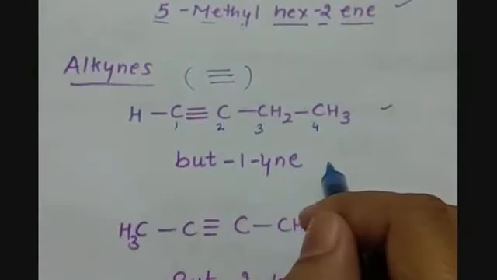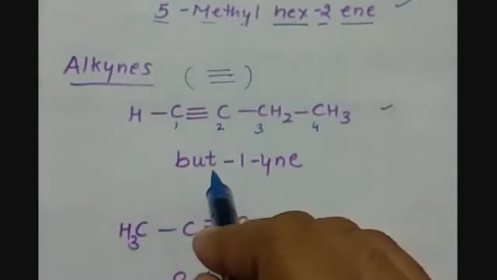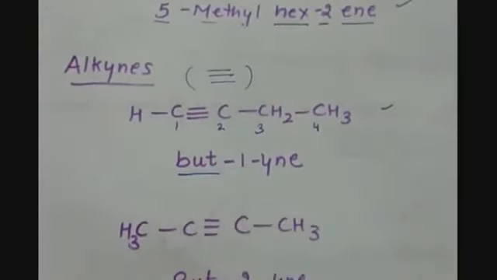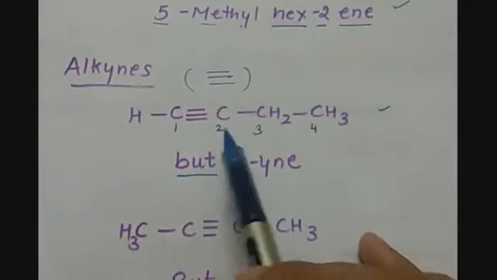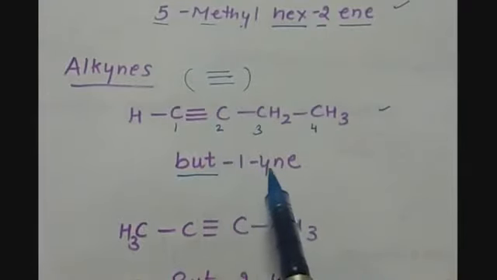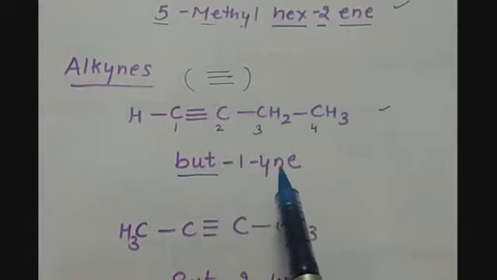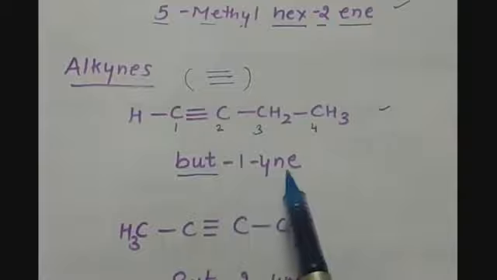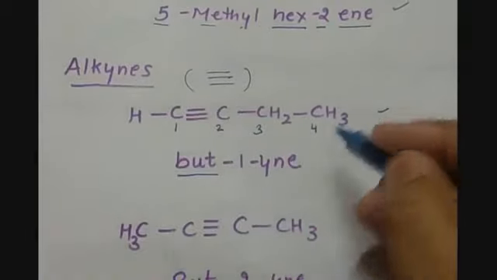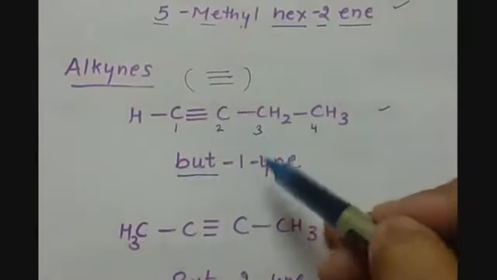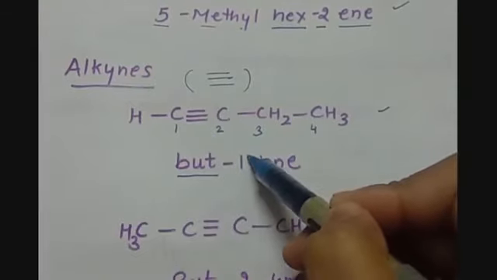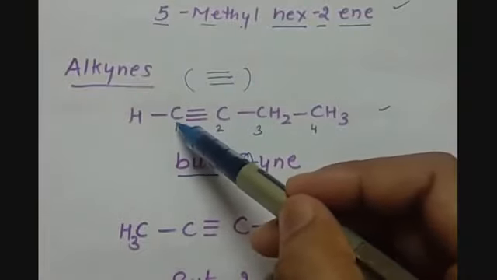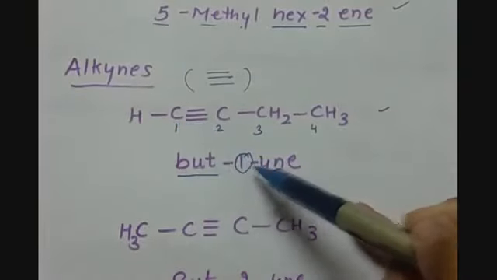There is no substituent group, so we will start writing with the word root. 4 carbon atoms are there, so but. Then we have yne, that is the primary suffix, which tells the type of bond present between the carbon atoms, and yne is the alkyne chain. That means there is a triple bond, but where it is present will be denoted by the position of the triple bond. It will be taken from the lowest number, so this will be counted as 1-yne.